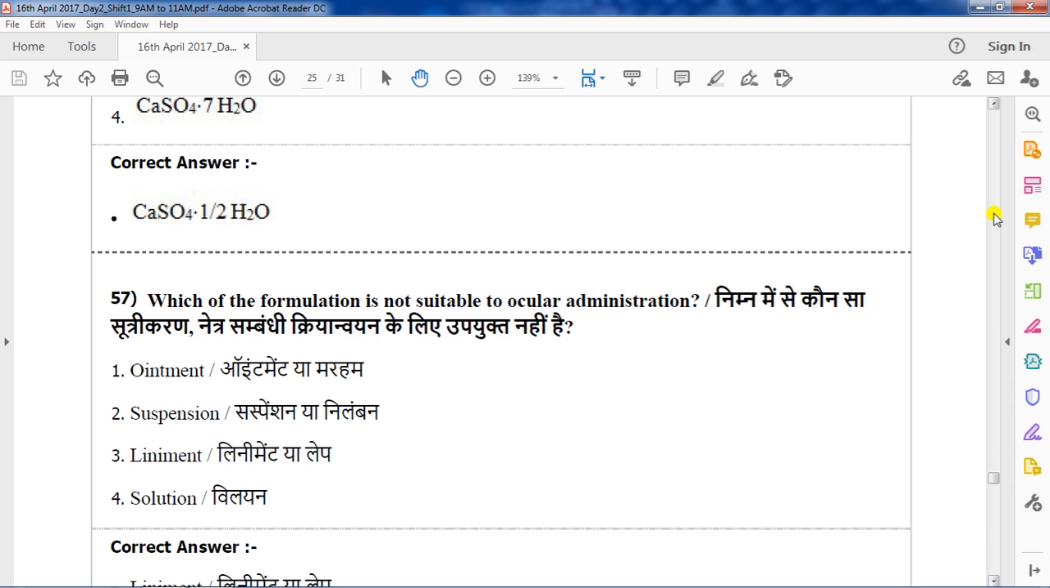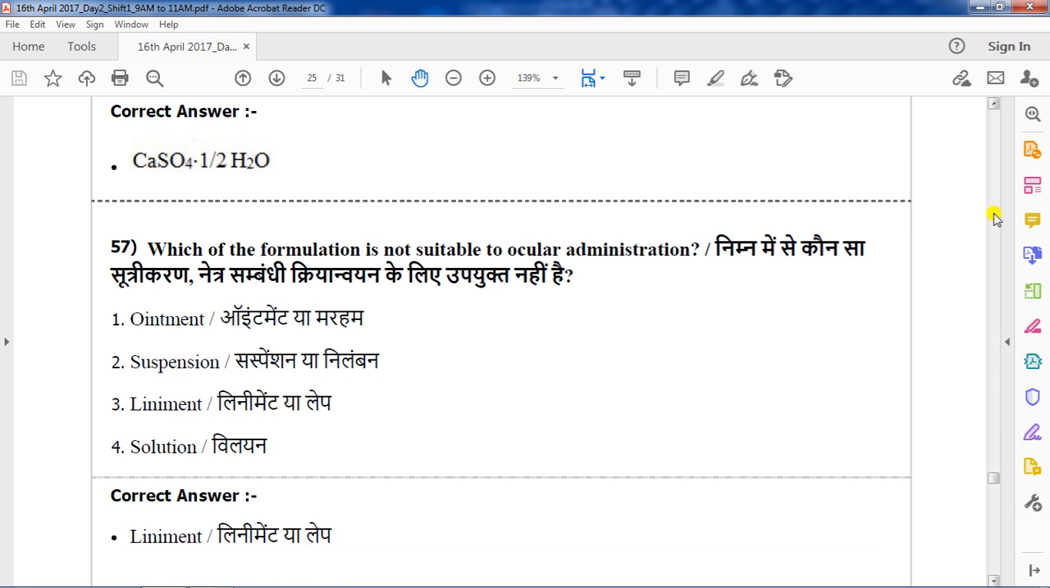Which formulation is not suitable for ocular administration, that is for administration to the eye? Options are ointment, suspension, liniment, solution. The correct answer is liniment. Liniment we know should be applied by rubbing. We have to rub it on the surface of the skin, so it's not possible to use inside the eye.